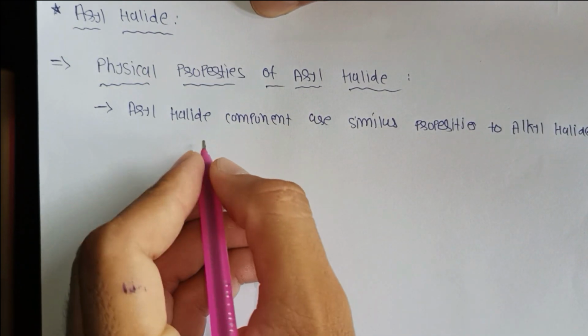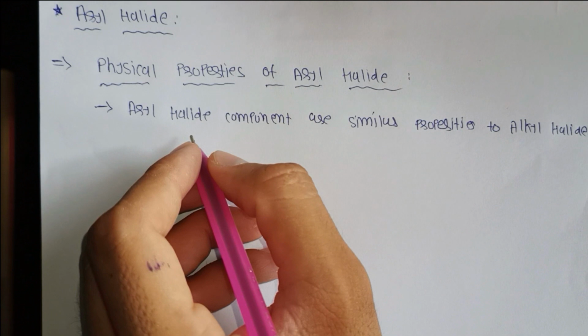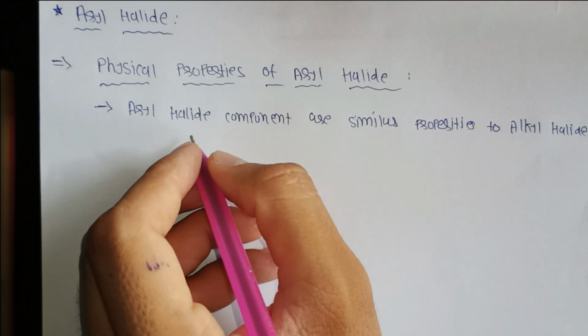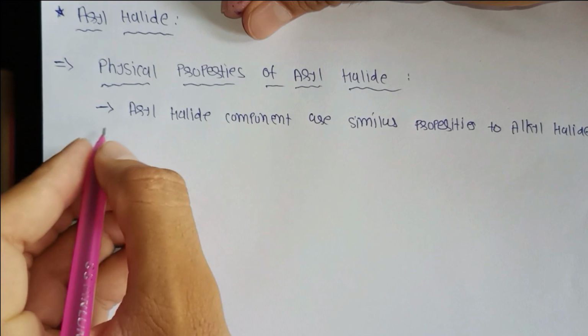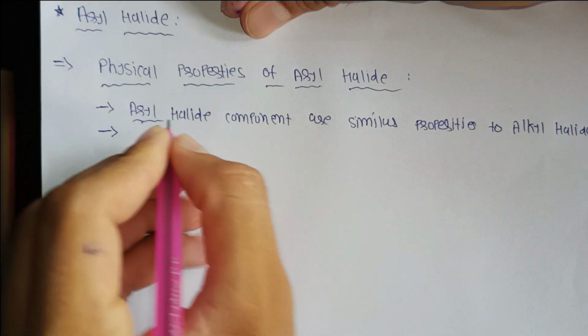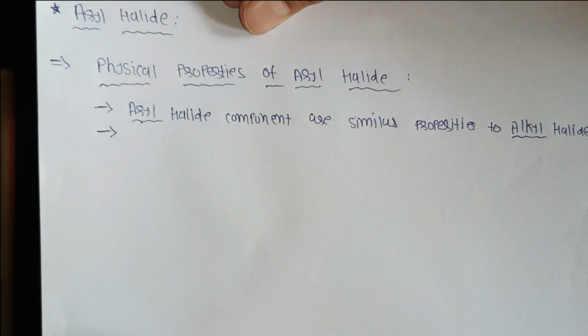Generally, chlorobenzene and methylbenzene have similar physical properties, like color, water solubility, density and polarity. These physical properties are the same in aryl halide and alkyl halide compounds.